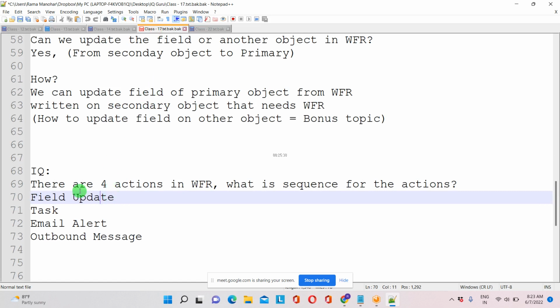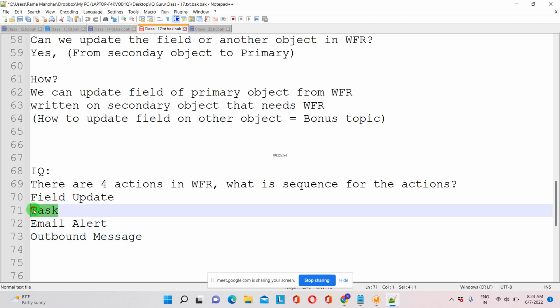So there are four actions in workflow rule. What is the sequence for the actions? Field update, task, email alert, outbound message. Only these four actions will be done in workflow rule. So we have done with the field update and email alert. Now we are discussing about task.